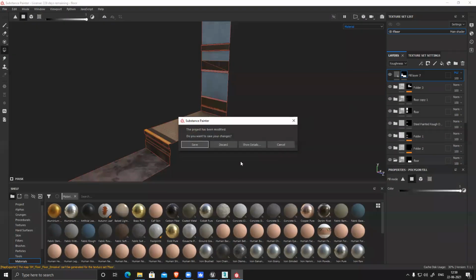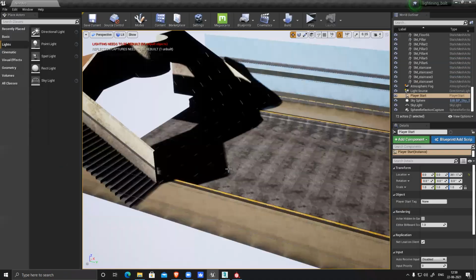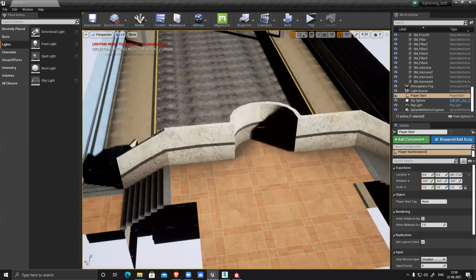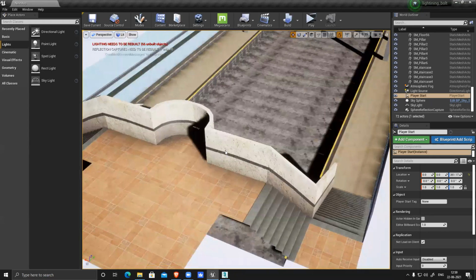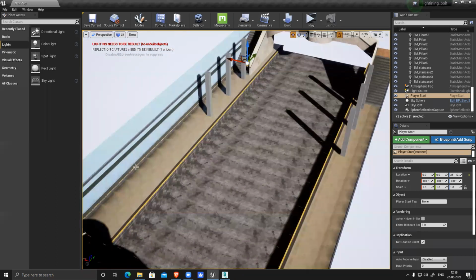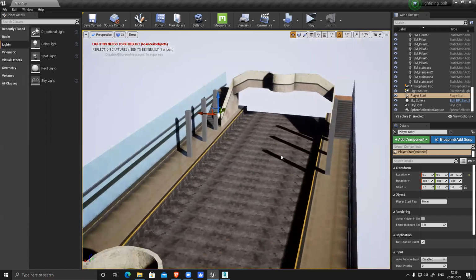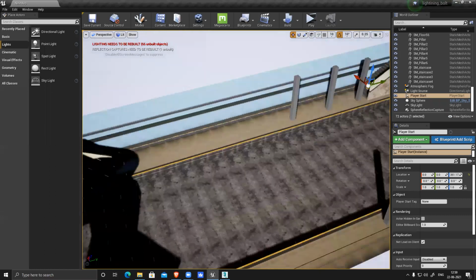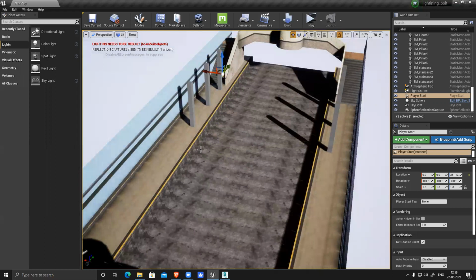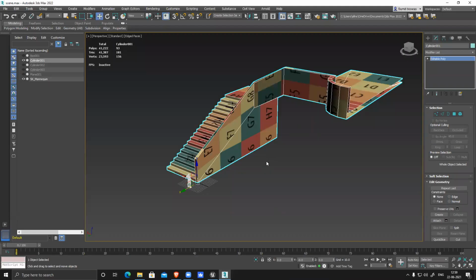So like this, modify each and everything, save your file, create the scene, place everything, make all the details. And all this repetition of tiles I can see, I'll fix it with the help of a decal map. I'll show those techniques also, and then apply all these things nicely and create everything. I can clearly see I need to scale down the entire model slightly. So I'll update that and then re-import the model in Unreal once again and fix the problem.